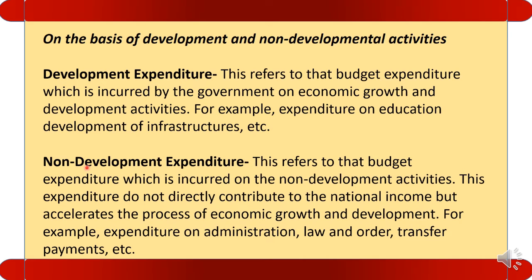On the contrary, any expenditure which is incurred on non-developmental activities like expenditure on administration, expenditure on law and order, transfer payment, etc. So any expenditure which is not related to developmental activities is called non-developmental expenditure.